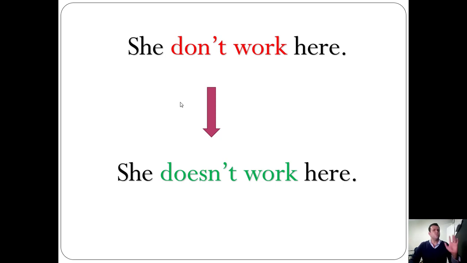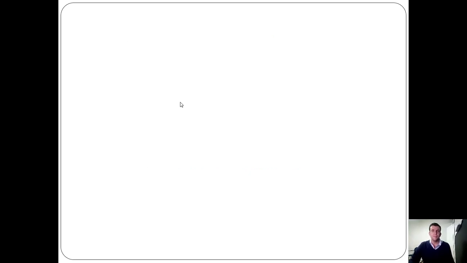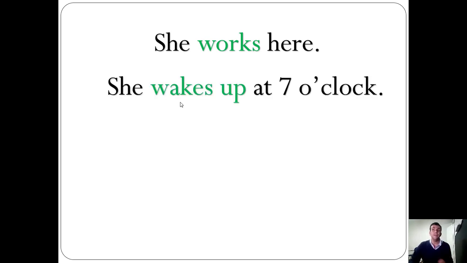Do you remember the rules for simple present? For example, she works here, not she work. She works here. She wakes up at 7 o'clock, so we should use S here. Okay, so a common problem is to say she work here, she wake up at 7. No, please. She works here, she wakes up at 7. For example, this is wrong. This is not correct. She have a car.